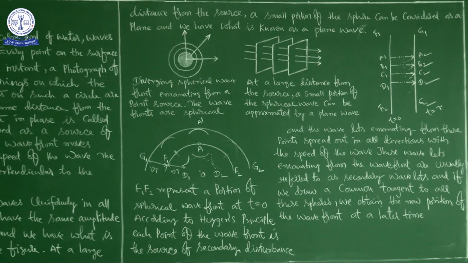Afterwards I explained Huygens principle and what is the use of Huygens principle and how it is possible to know the shape of the wavefront after a certain time. If you know the shape at time t is equal to 0, after a certain time, for example at t is equal to tau seconds, what is the shape of the wavefront? How it is possible to know, either in case of spherical or in case of plane.